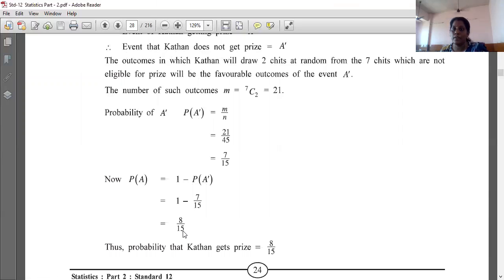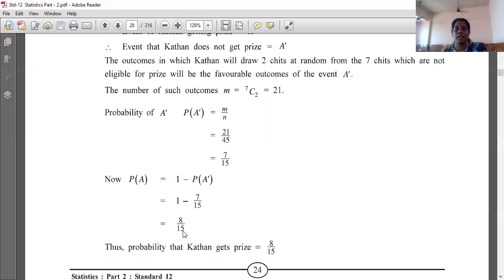So what they have done is they have not selected getting a prize; they have first calculated not getting a prize. That was our P of A dash. What was A? Getting a prize, and not getting a prize will be A dash. I had said that whenever words like no or not come, we use A dash for the complementary, the negative words. Okay, for the complementary we are using negative words like no, not, and that type of words.